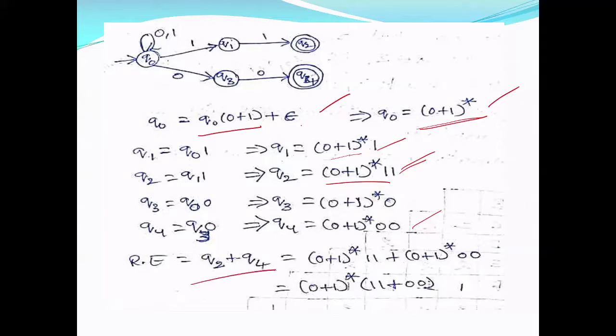So what is your required regular expression? It is the union of your final states Q2 and Q4. So this is for Q2 and this is for Q4. Now look at this. This is how I have got 0 or 1 whole star, 1 1 or 0 0.